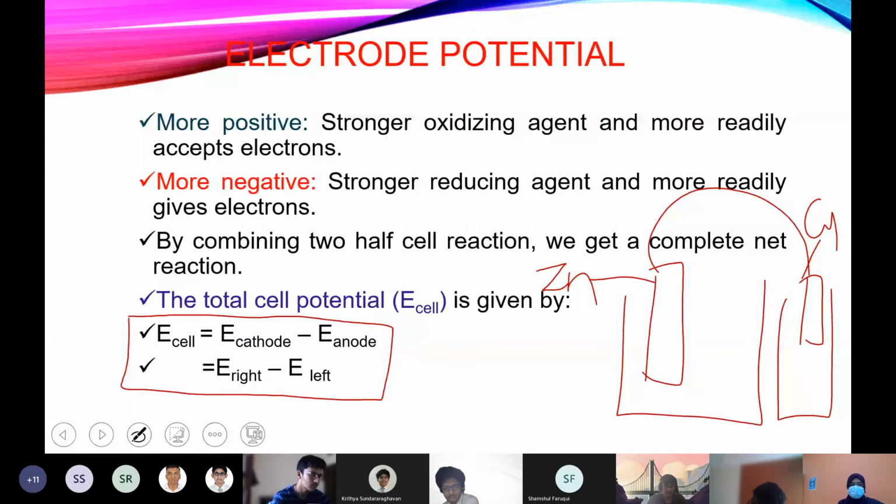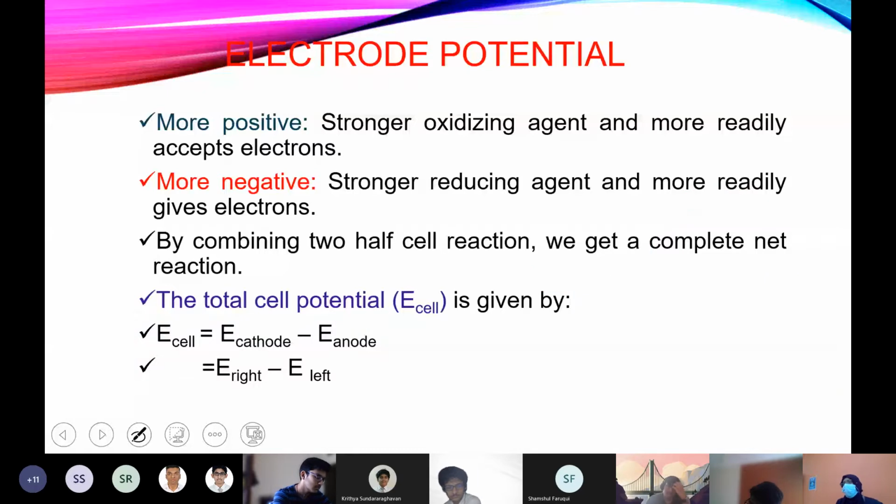What do you make of the concentrations of the species? Electrolytic concentration is 1 mole per liter or 1 mole per decimeter cube. That's what. Sorry? But don't write that in the exam. You write it for your notebook.